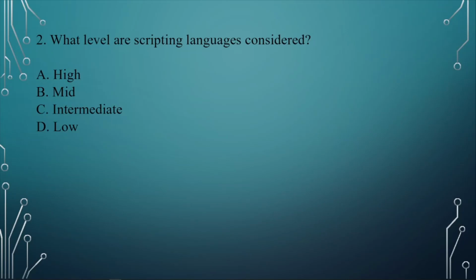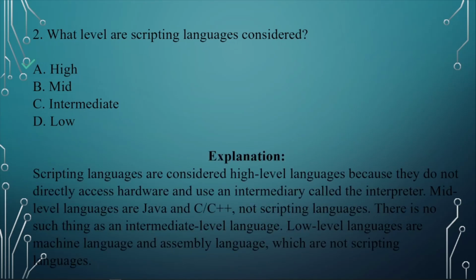Question number 2. What level are scripting languages considered? A. High. B. Mid. C. Intermediate. D. Low. The level that scripting languages are considered to be is high. So they're considered to be high-level languages because they do not directly access hardware and use an intermediary called the interpreter.